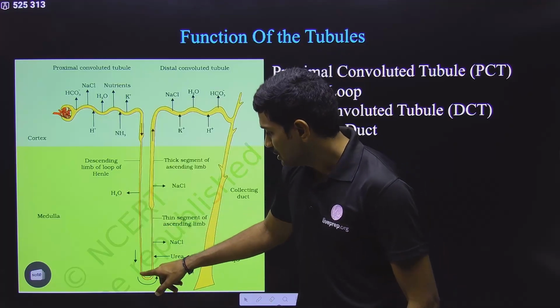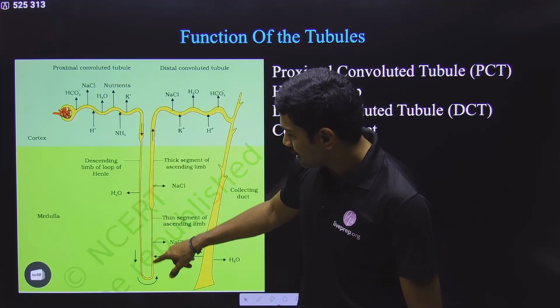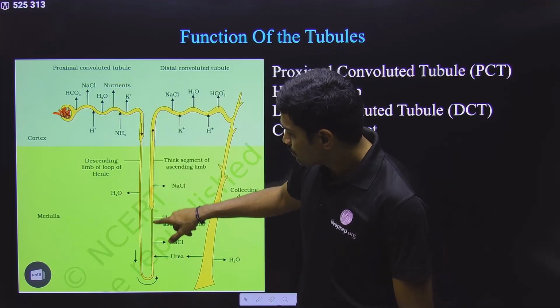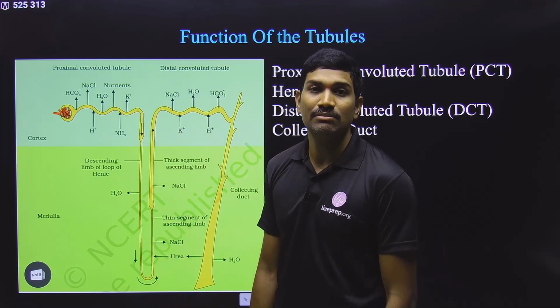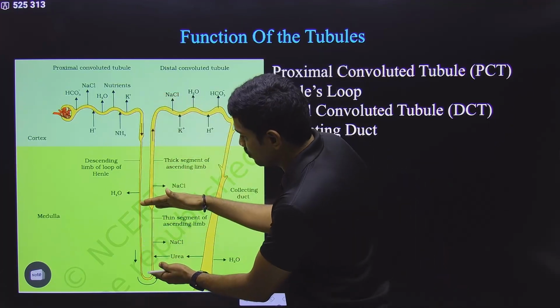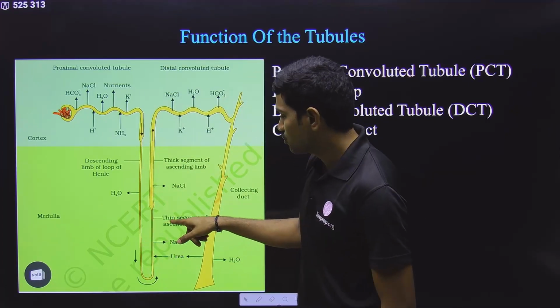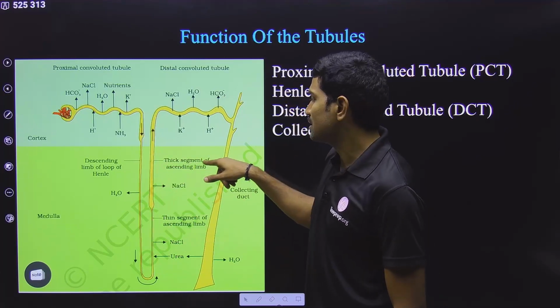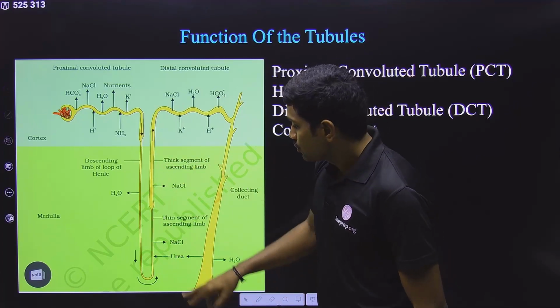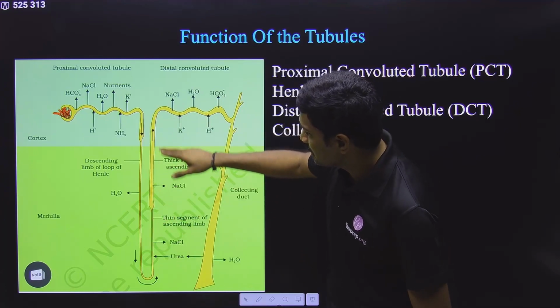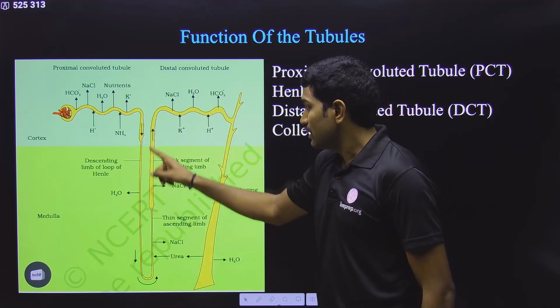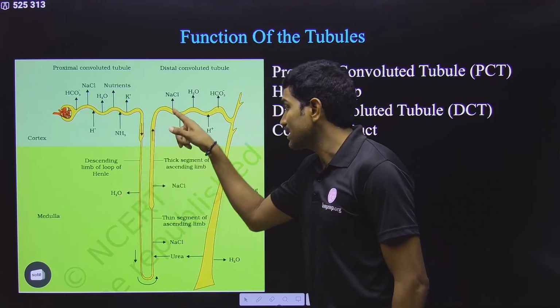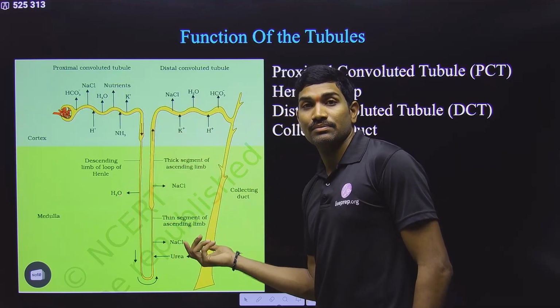So please remember this. Next, Henle's loop turns back and moves up here, and this part is called the ascending limb. In the ascending limb also, the initial portion is thin, so it is called the thin segment of the ascending limb. Then it is thick, the thick segment of the ascending limb. Please remember, this ascending limb is impermeable to water. Descending is permeable to water, but ascending is impermeable to water.